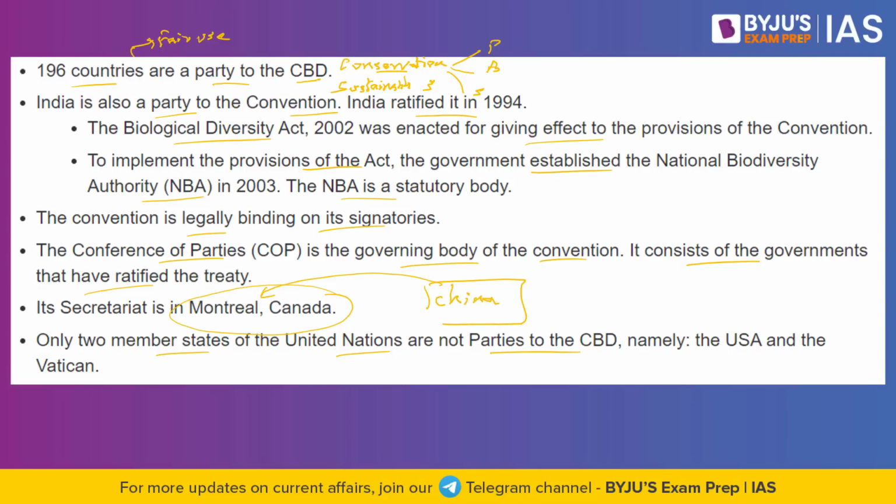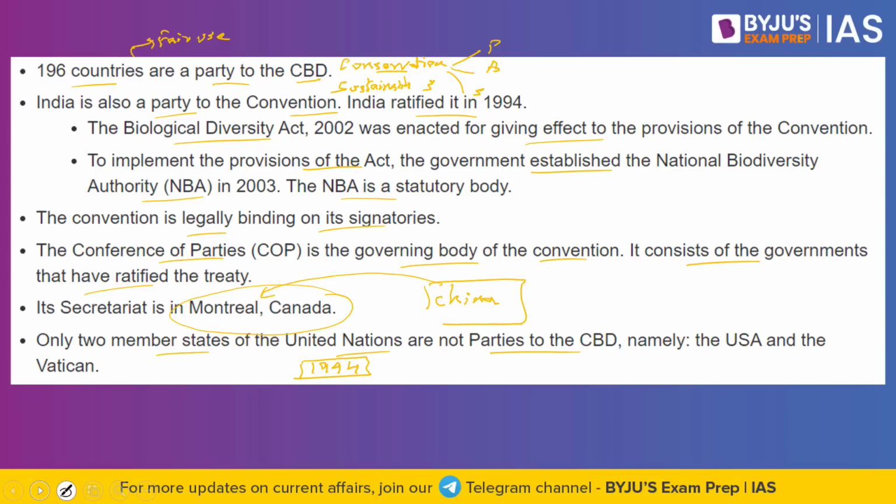So the first meeting, that is COP1 with respect to the CBD, happened in Bahamas back in the year 1994. This can also be important from the preliminary examination point of view. So the first COP with respect to CBD happened in 1994 in Bahamas, and COP15 is the latest.